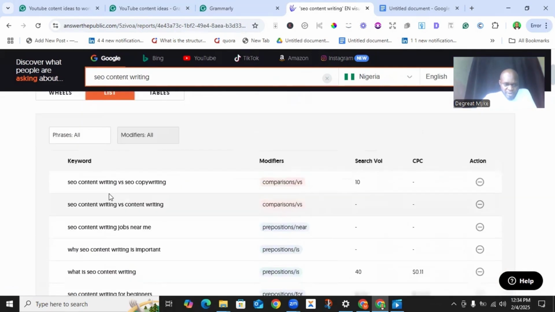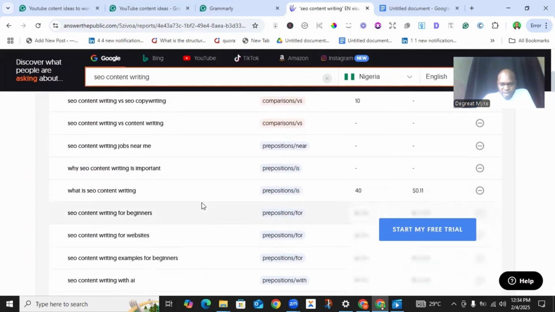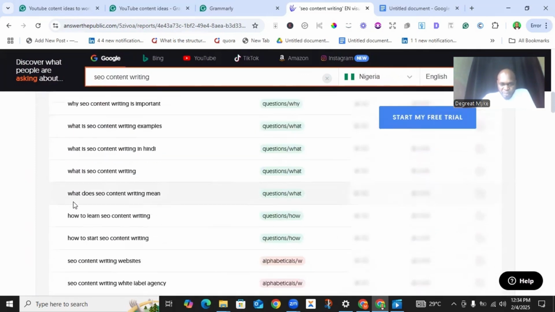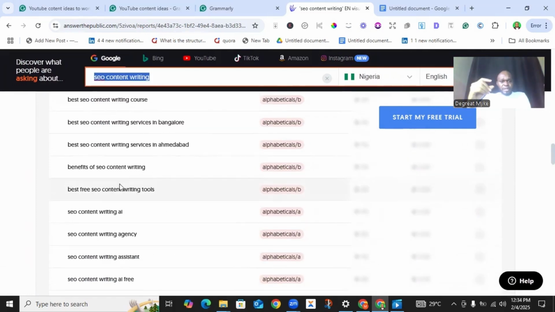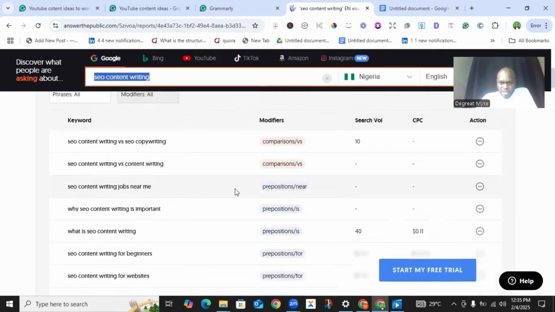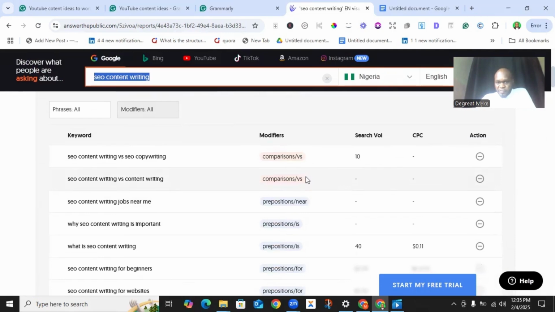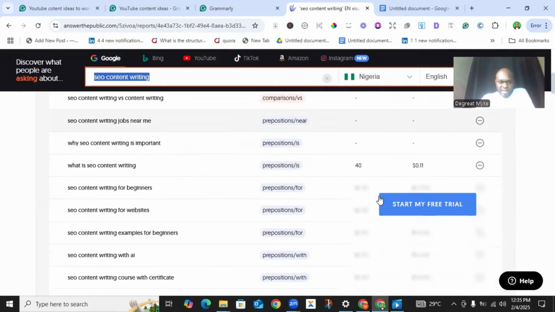You can see you have SEO content writing versus SEO copywriting. You can see what is SEO, and prepositions, questions like what, how, and all of that. All I simply need to do is copy some of these keywords and drop them in a Google Doc file. But you can see, looking at this option, because it is a free plan, there is no information as regards the search volume and all of that. This is because it is a free plan.